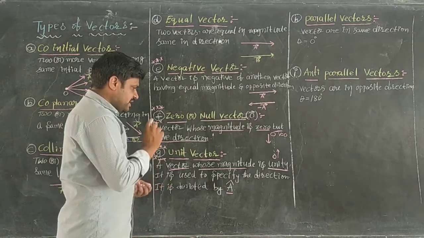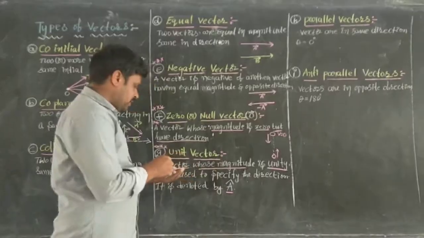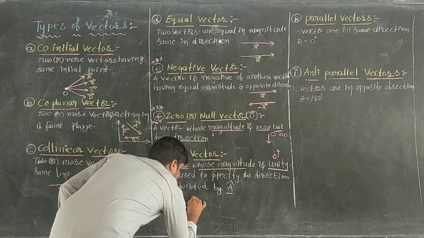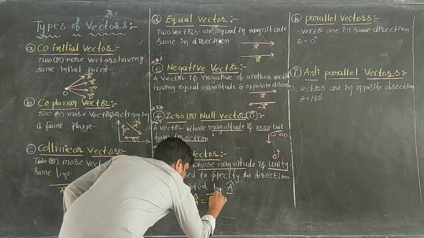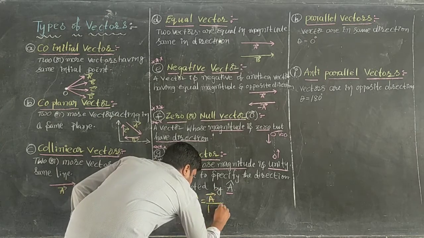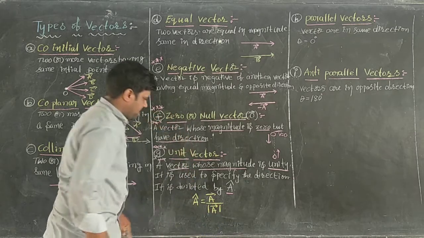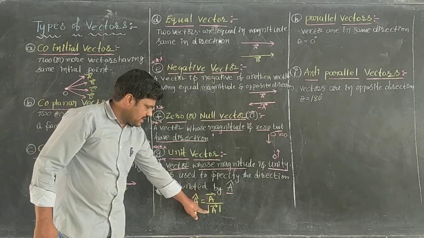For example, a bar is a vector. For a bar, how do we write the unit vector? The formula is: a cap is equal to a bar divided by modulus of a bar.